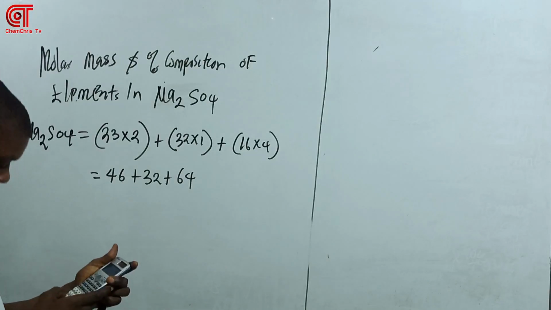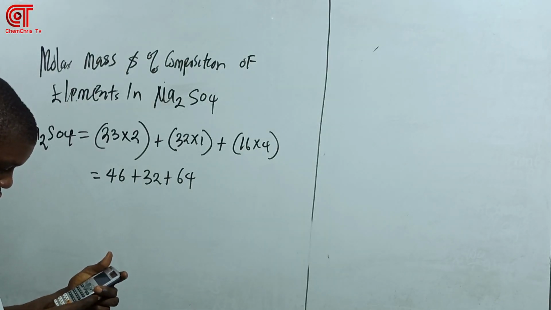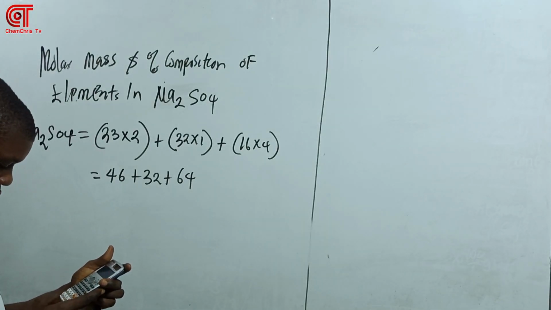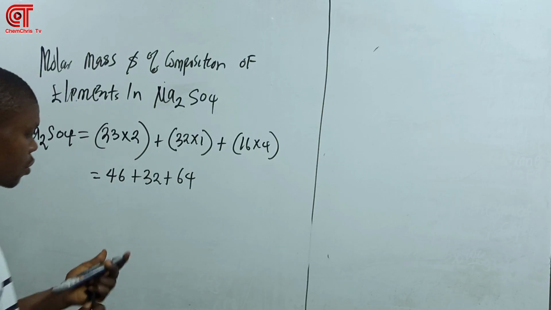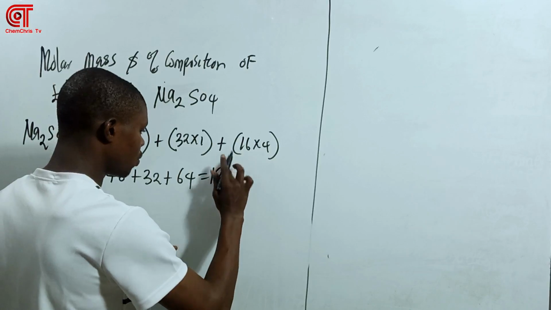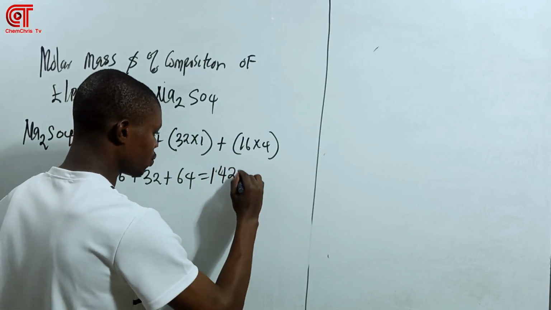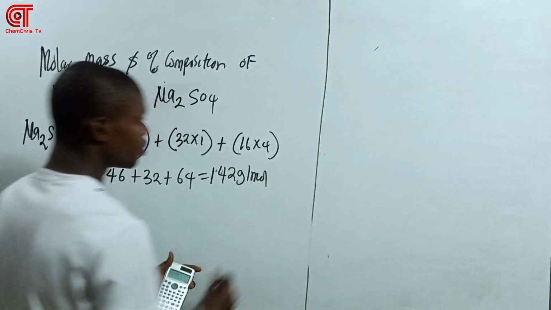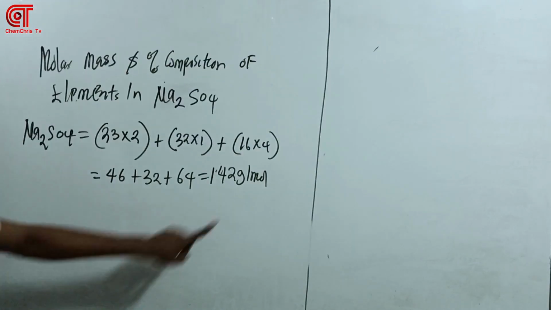So you have 46 plus 32 plus 64. So we have 142 gram per mole. So remember, what do I want to calculate? This is the first thing here.